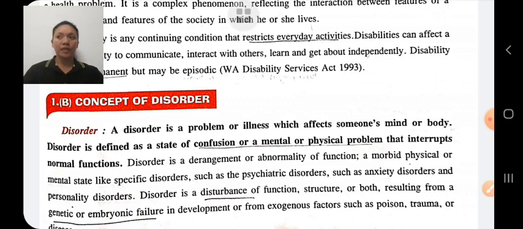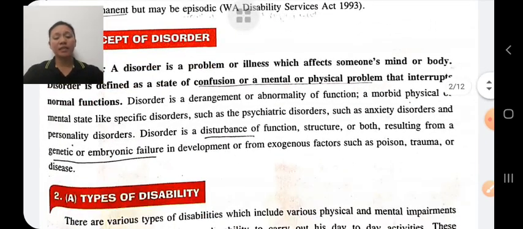Mostly, in the beginning, disorders cannot be detected. As a result, simple disorders change into disability. The causes of disorders may be genetic factors or embryonic failures, or taking some poison, trauma, disease, etc. These are the causes of disorders.